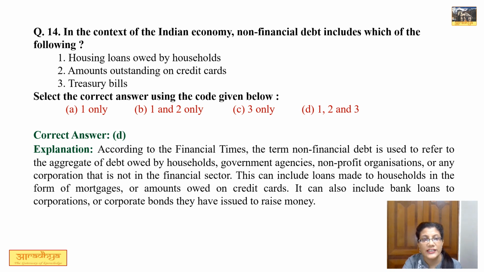So non-financial debt includes 1. Housing loans owned by a household. This is correct क्योंकि ये non-financial sector है. Second, amount outstanding on credit card. This is also correct. Third, treasury bills. Treasury bills क्या हैं? They are money market instruments which have been issued by Government of India. Short-term borrowing tools है. Of course, non-financial sector के अंदर है. So the third option is also correct. So all the 3 statements are correct. 1, 2, 3. So correct option is D.